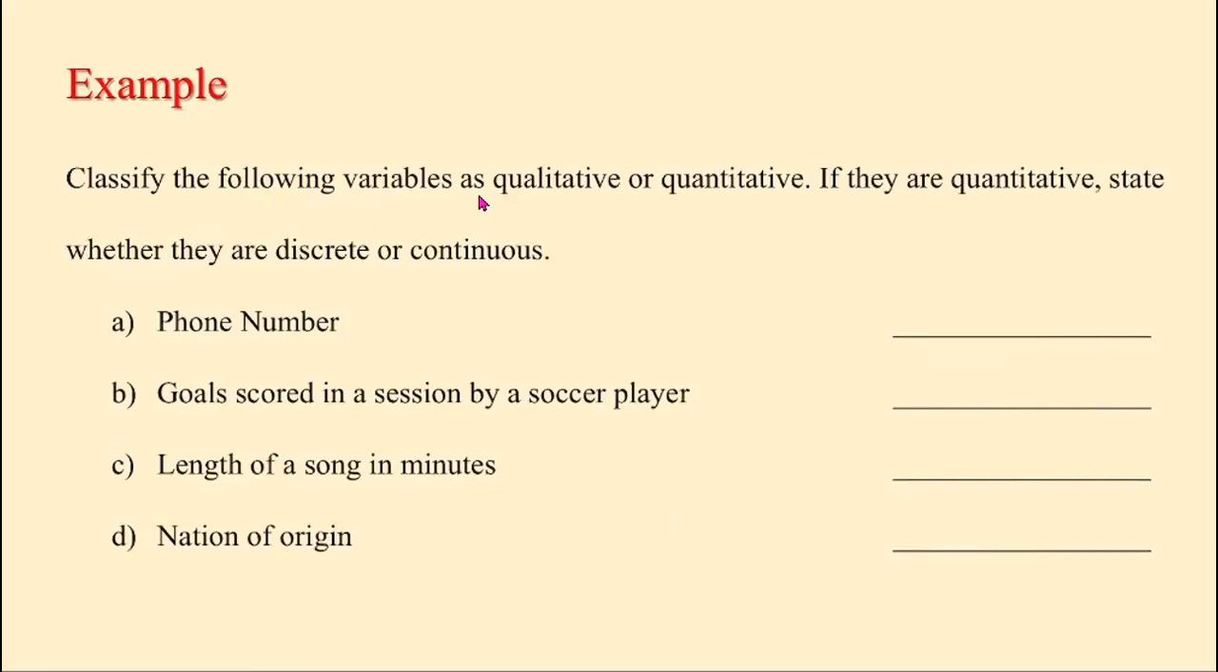Example, classify the following variables as qualitative or quantitative. And if they are quantitative, we have to state whether they are discrete or continuous. So the first one here, phone number. Although the phone number contains numbers, the phone number is not an actual number because we cannot perform actual operations among the phone numbers. So the phone number is an example of a qualitative variable.